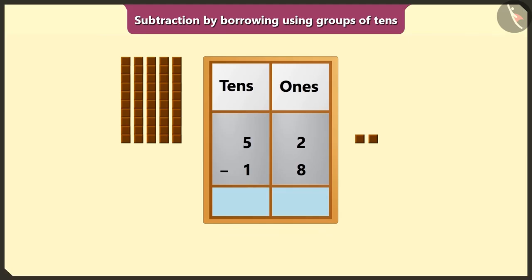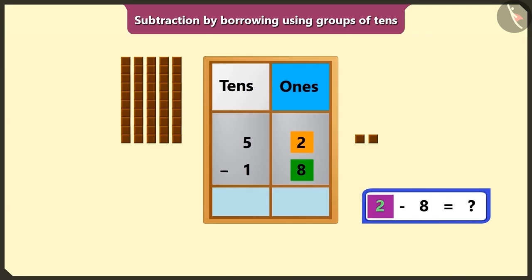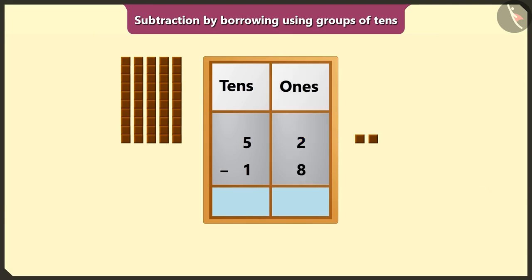So first of all, we will perform subtraction of the numbers in the box of ones. But here 2 is smaller than 8. So how can we subtract a big number from a small number? We cannot subtract a big number from a smaller number. So, here we will borrow 1 ten from the number 5 in the box of tens.